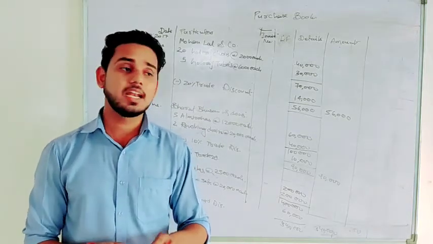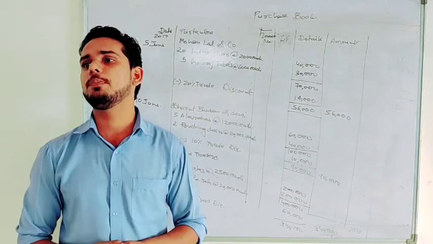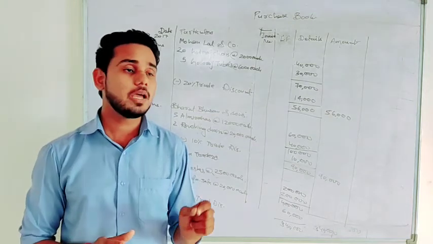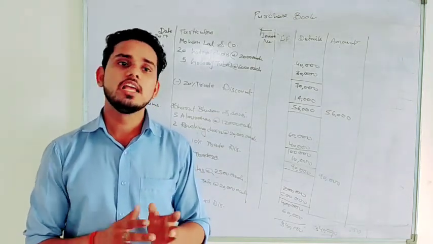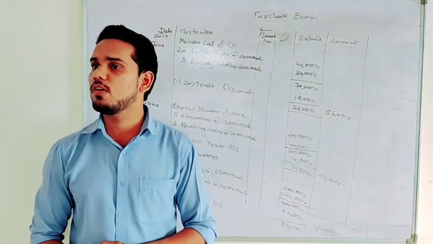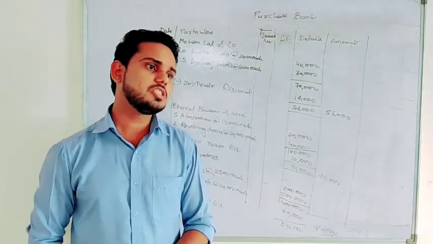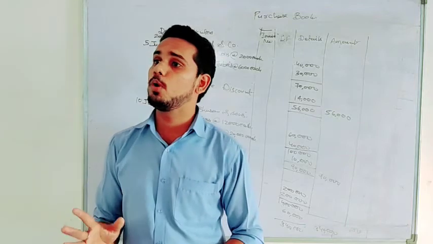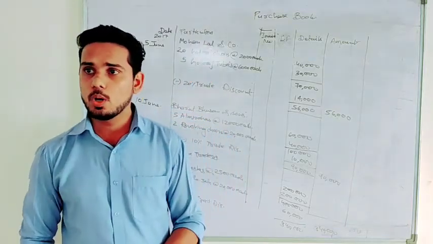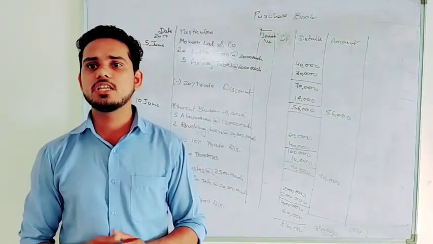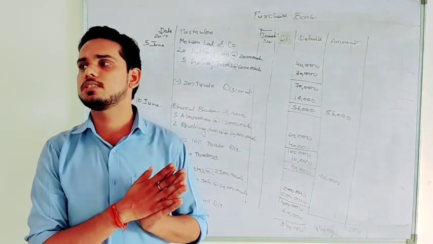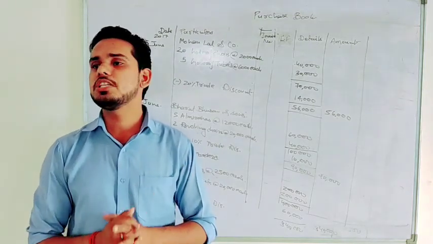A cash transaction we can record in the cash book if we are preparing a cash book, right? But if we are not preparing one, in the journal proper. And what about the purchase of an asset? That is also in the journal proper, because we are not preparing a book for purchasing assets. No confusion, na? So all the transactions which you ignored, you can record in the journal proper. So this chapter is finished.